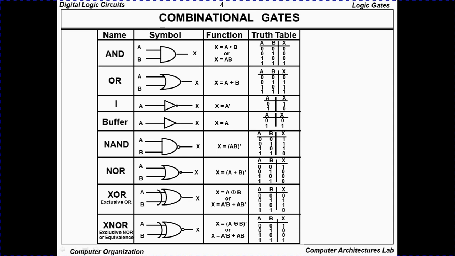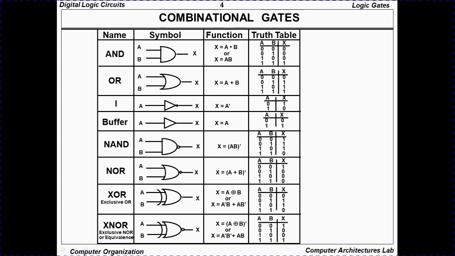And the XOR gate, also known as exclusive OR. The symbol of the XOR gate is this, and it is denoted by A XOR B. If the inputs are different, it evaluates to 1, otherwise 0.